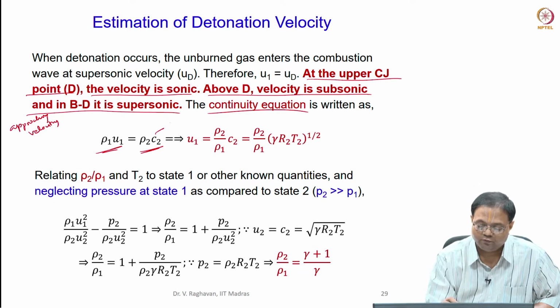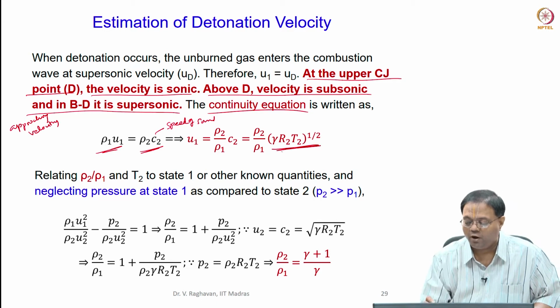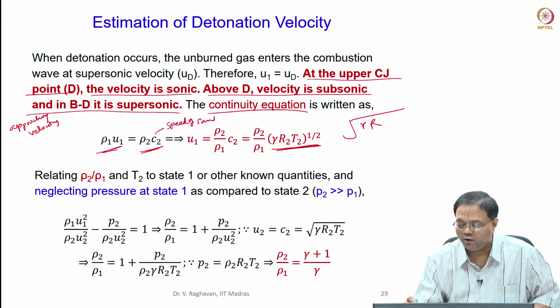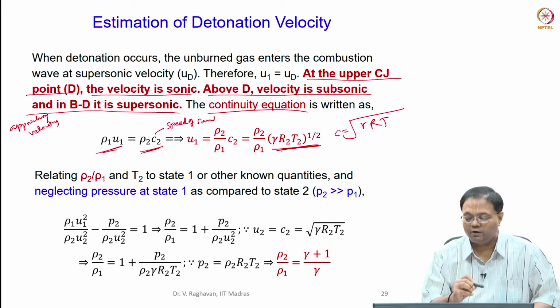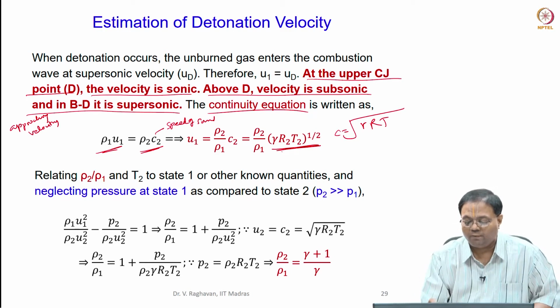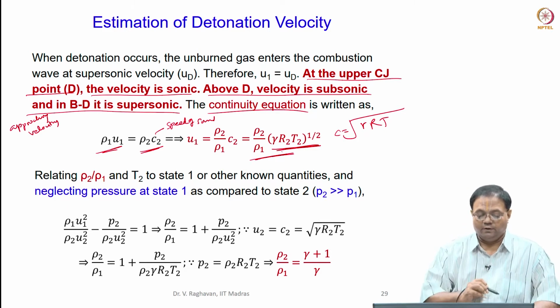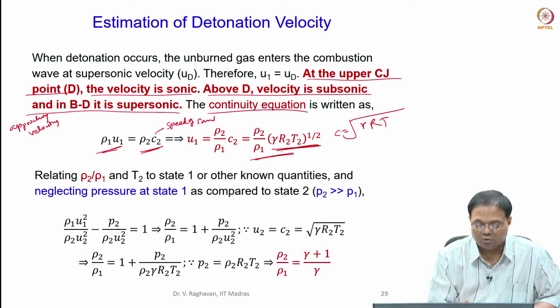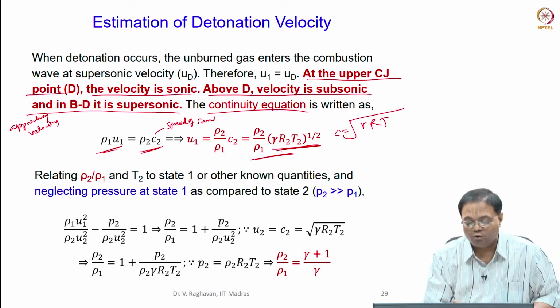C2 is the speed of sound, which is nothing but root of gamma RT. So C2 is (gamma R2 T2) power half. So this is the expression I get. Now I can relate this rho 2 by rho 1 and T2 to state 1 quantities.